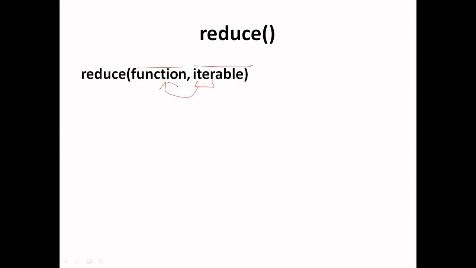This will continue until we get just a single element, then the reduce function will stop working because it takes exactly two parameters of this iterable object. So this function must accommodate two elements of this iterable object.